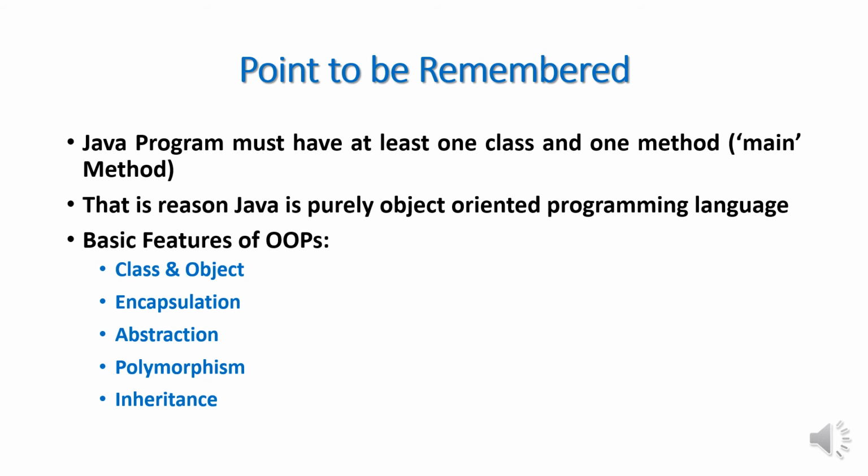And then inheritance. When one object acquires all the properties and behaviors of a parent object, it is known as inheritance. It provides code reusability. It is used to achieve runtime polymorphism. So these are basically the fundamental, or you can say the basic concepts of an object oriented programming language.